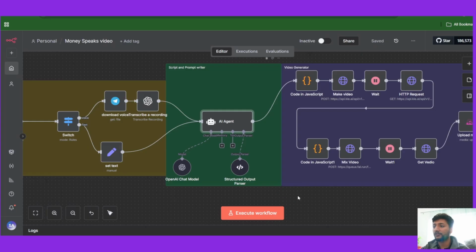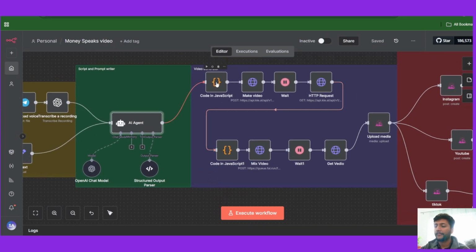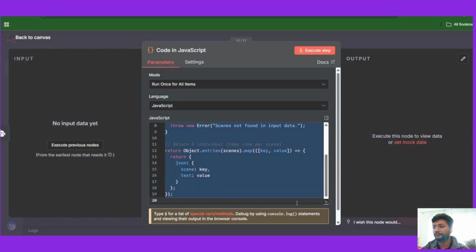Now after the scenes are generated, I pass it into a code.